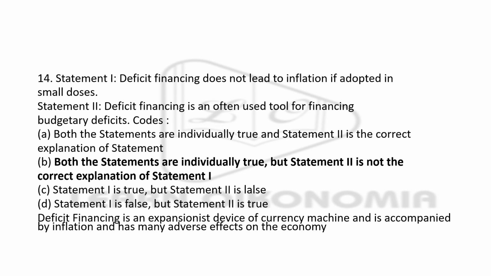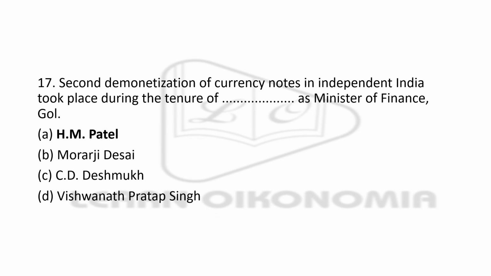Then you are given another two sentences. First sentence: deficit financing does not lead to inflation if adopted in small doses. Second sentence: deficit financing is used for financing budgetary deficits. So here the answer says that both the statements are individually true, but one is not the correct explanation of the other. Next, the second demonetization of currency notes in India took place during the tenure of which finance minister? It was H.M. Patel.